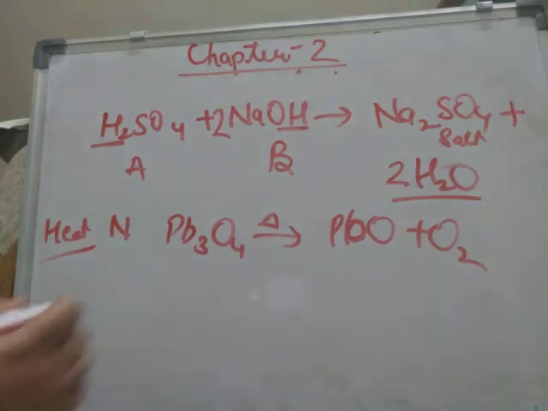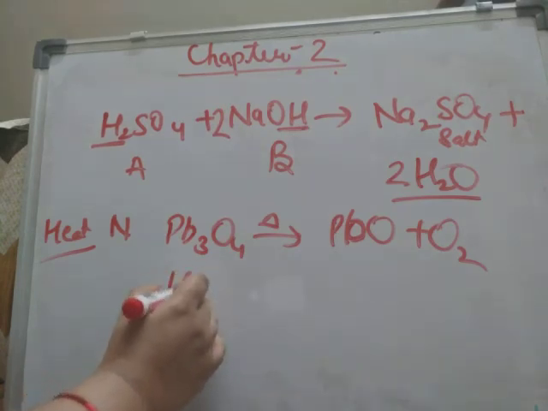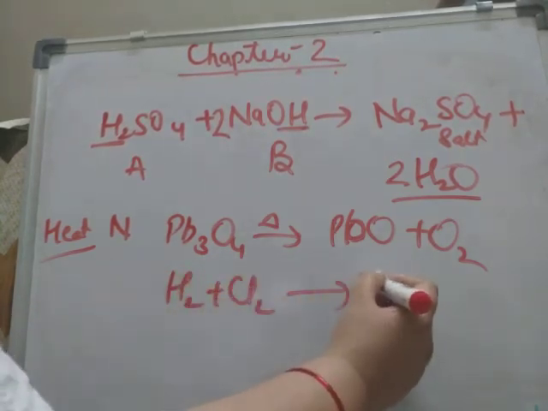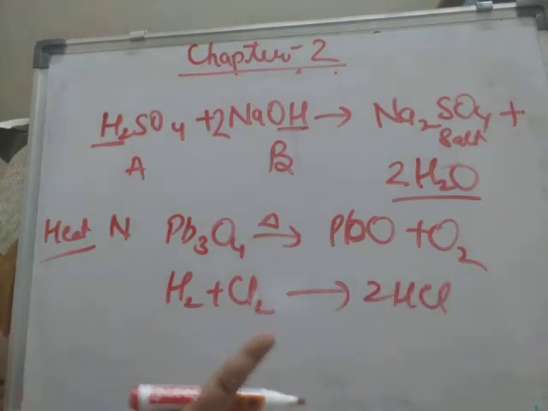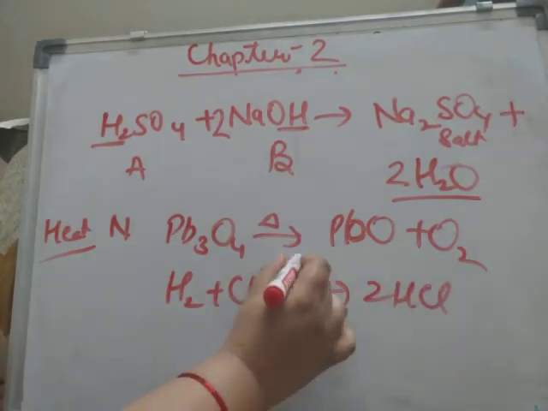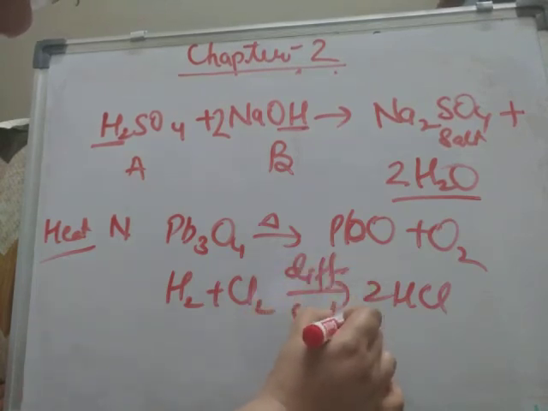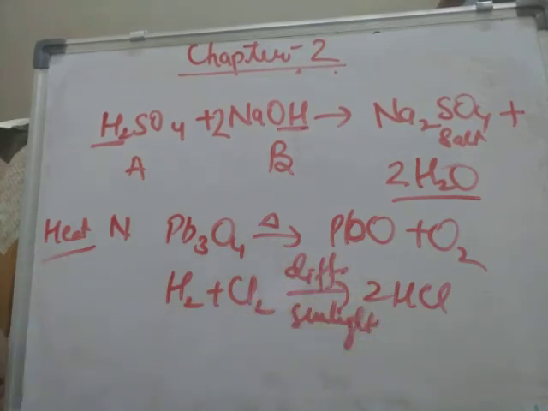If you are asked to write a reaction which takes place in presence of sunlight, then you can directly write this. Hydrogen and chlorine will combine to form HCl, but please keep in mind that here diffused sunlight will be used, because if the sunlight is direct, then the reaction will be explosive. So always diffused sunlight is used.